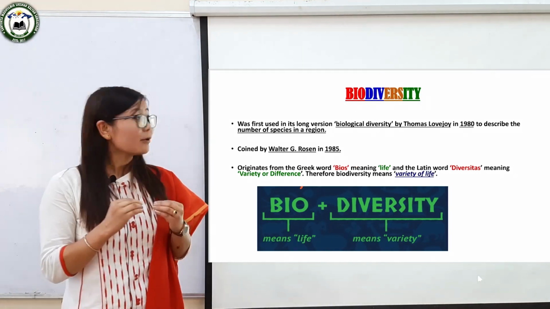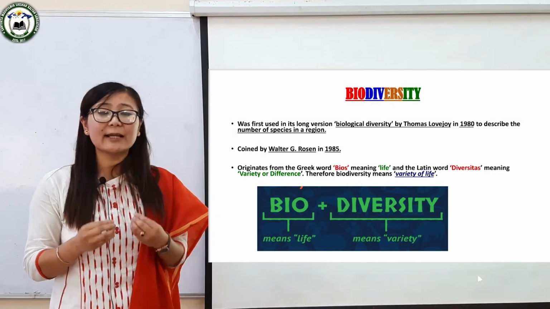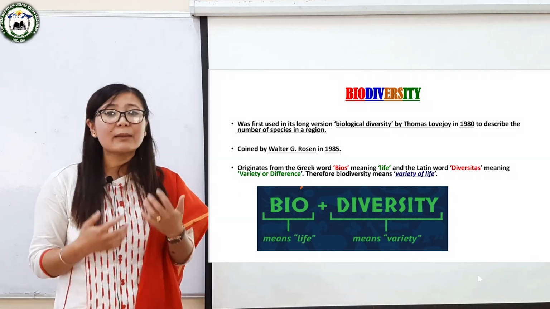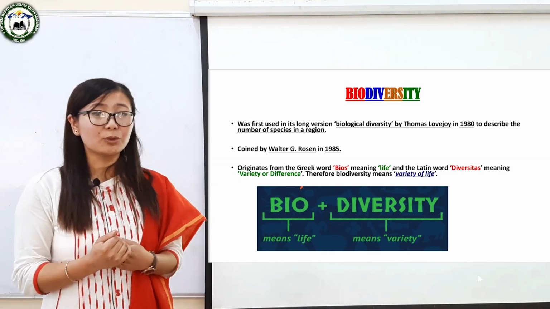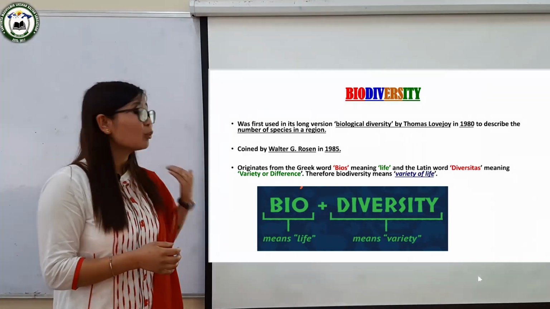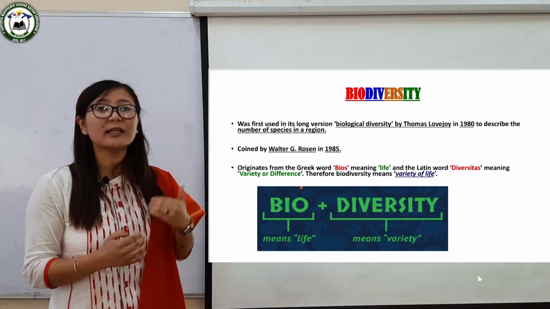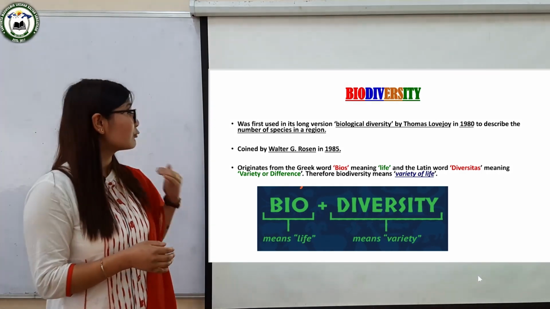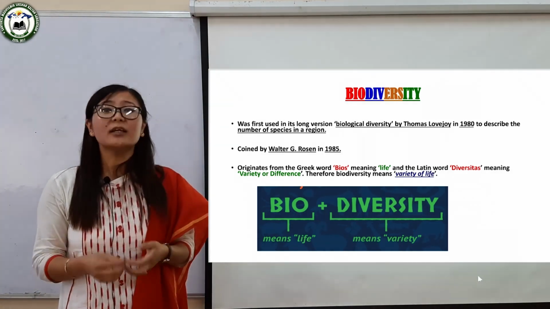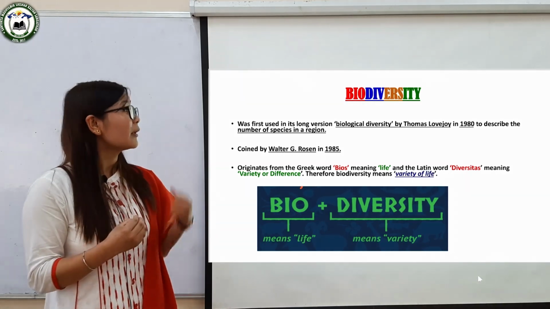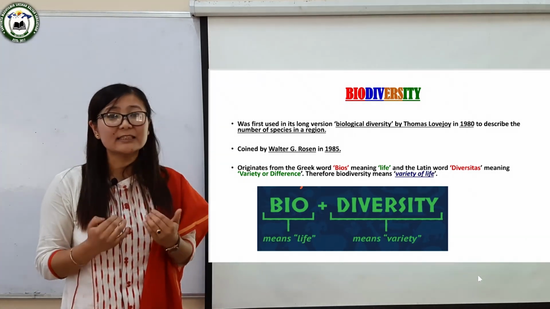This term has been derived from two words. Bio is a Greek word which means life, and diversity is derived from the Latin word diversitas, meaning variety or difference. Therefore, the literal meaning of the term biodiversity is the variety of life.